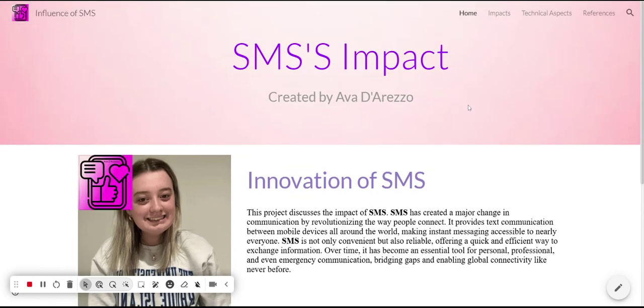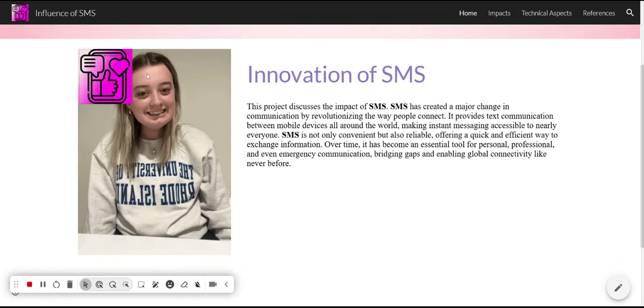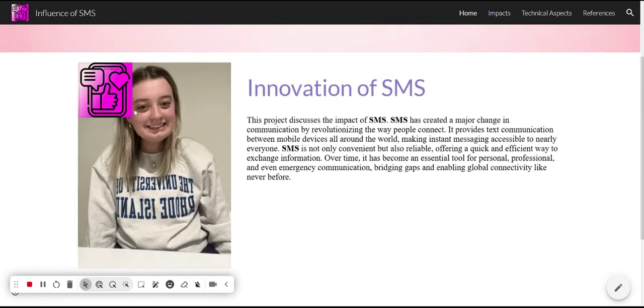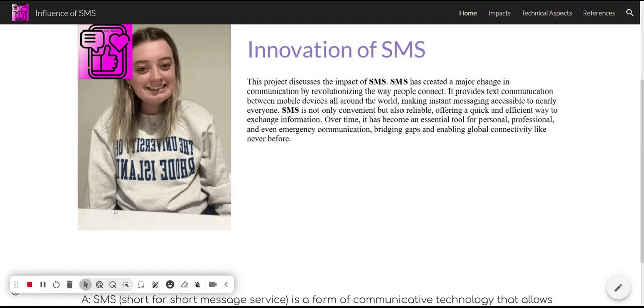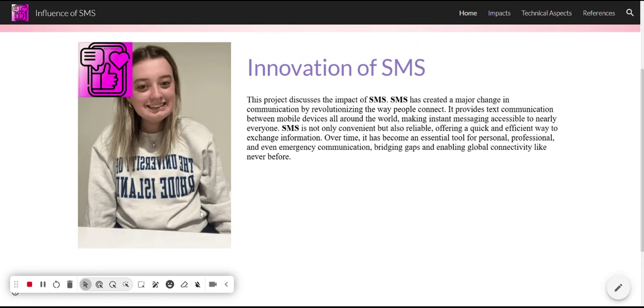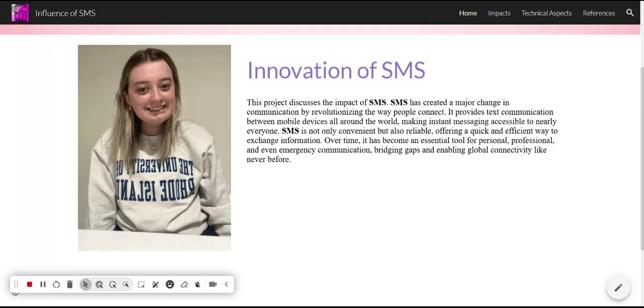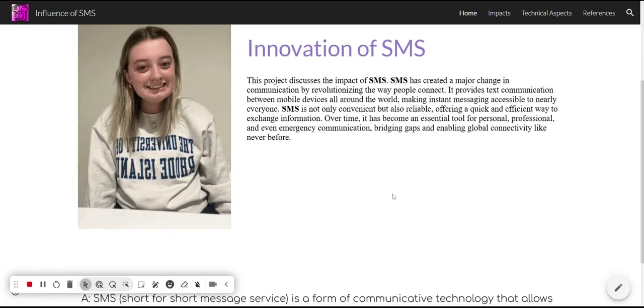So this is a banner we created, and this is the animated GIF that I created using Pixlr. We created this logo in the early weeks using Pixlr in class, and that's just a picture of me. I made my GIF so I would have a picture of me with my logo and then another SMS type photo. Then I have a brief description of what SMS is and what my project is about.